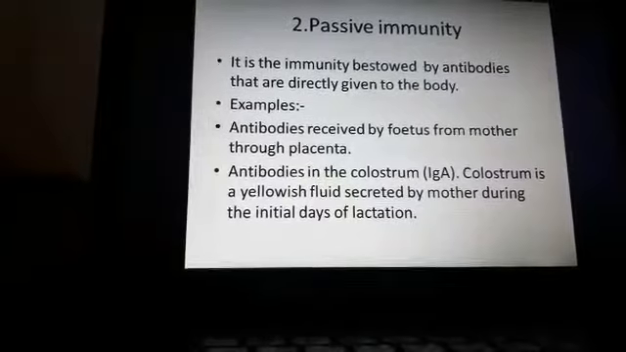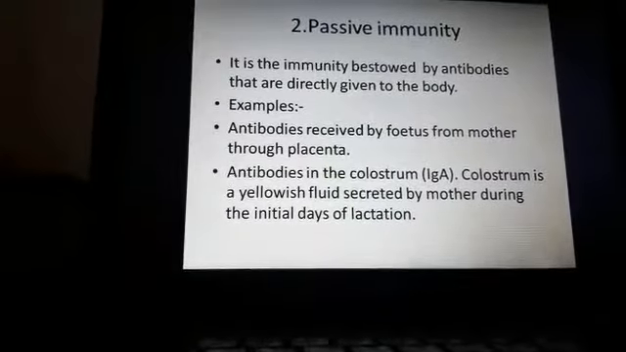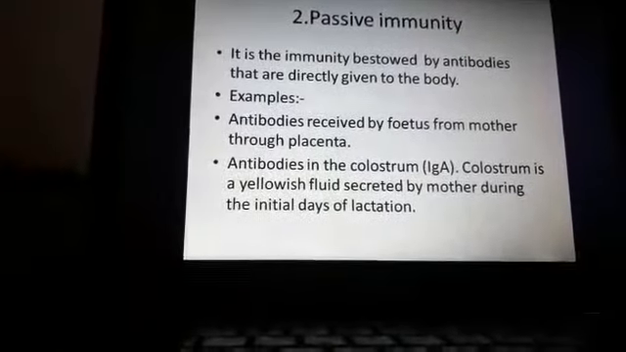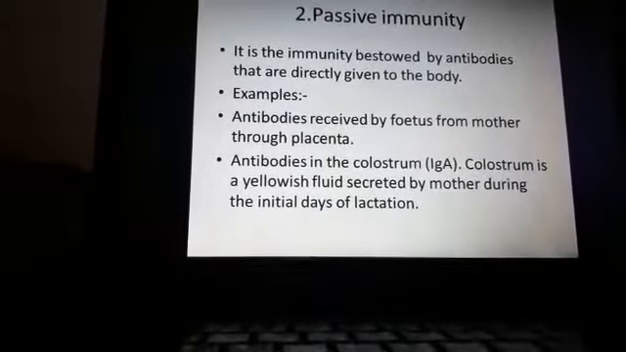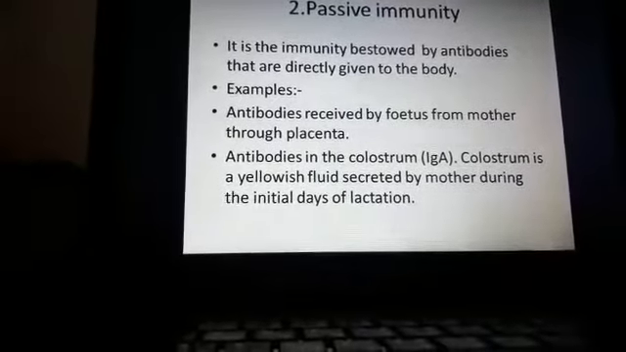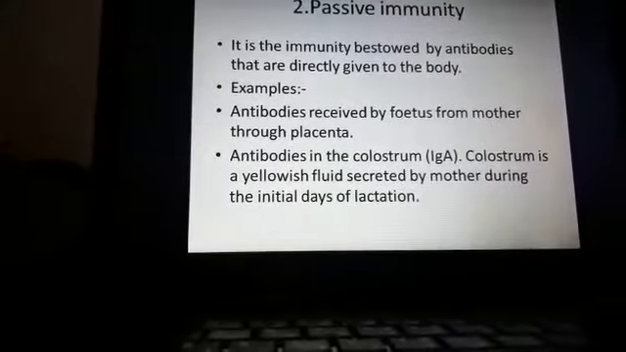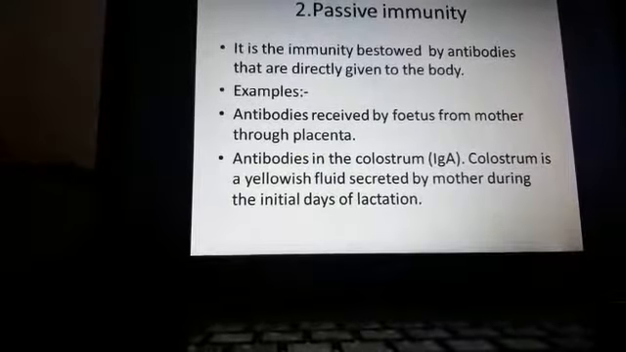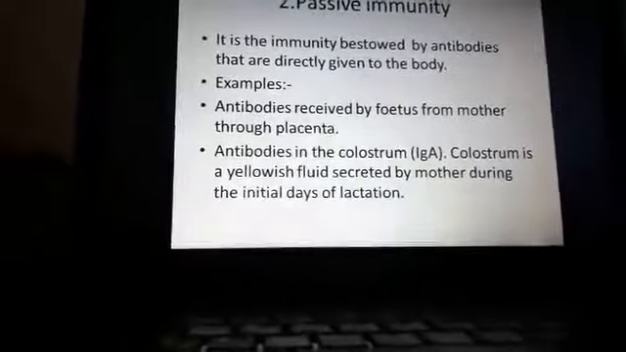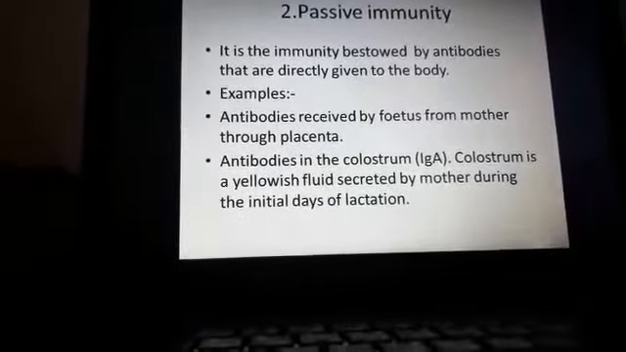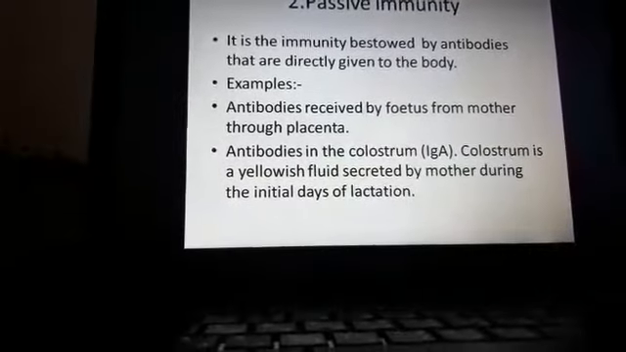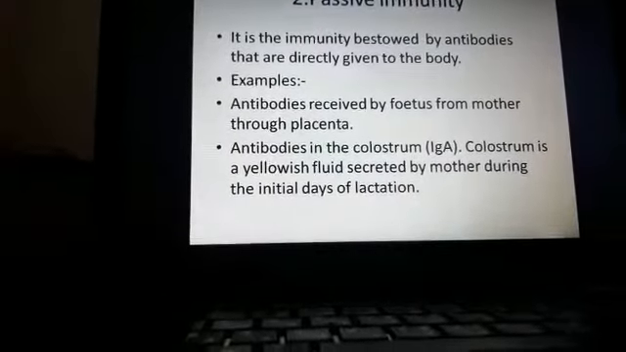And the second one is antibodies in the colostrum. Actually, the colostrum is enriched with immunoglobulin A. Here, what is the meaning of colostrum? Colostrum is a yellowish fluid secreted by the mother during the initial days of lactation. After childbirth, with the help of mother's milk, the child will get the colostrum.